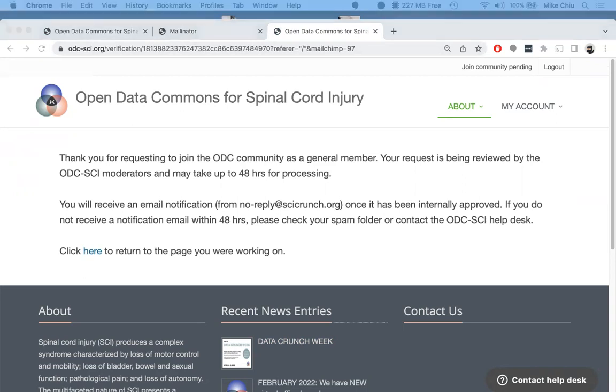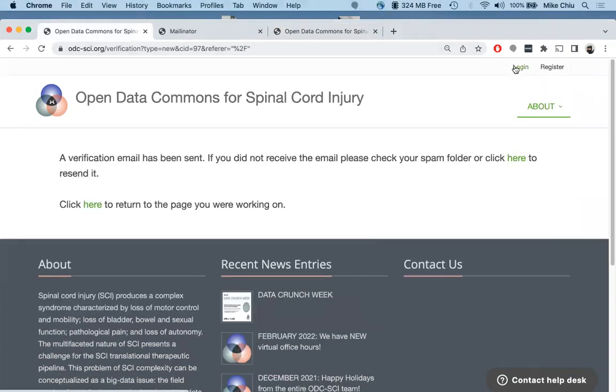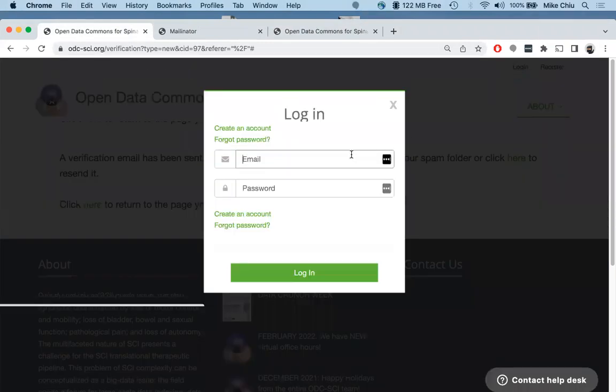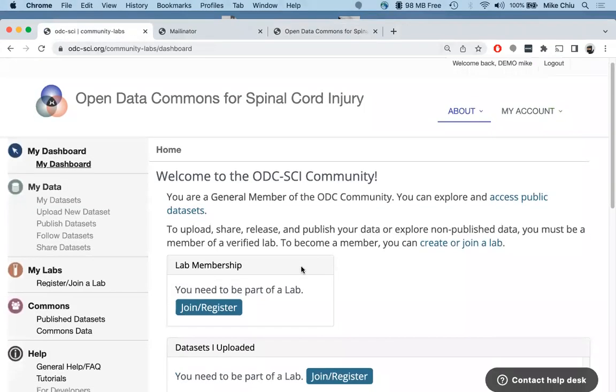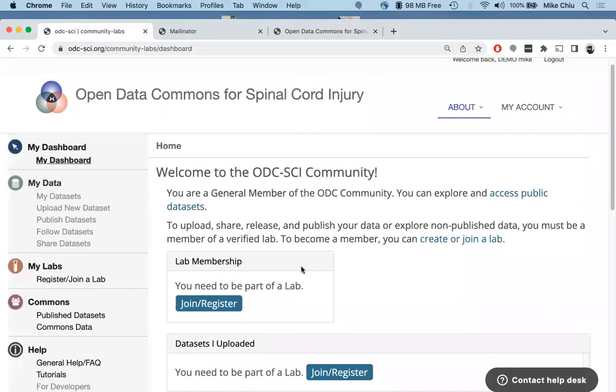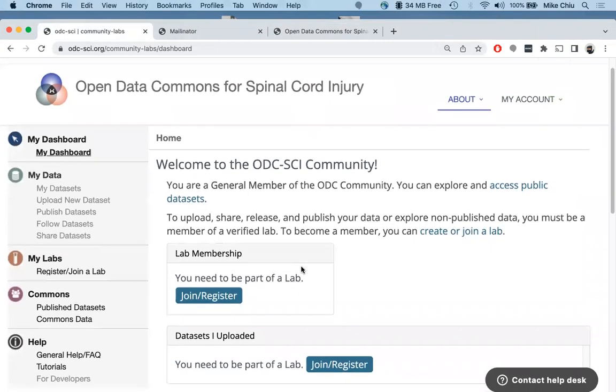So let me go ahead and approve this account. And now let's go and log in. And so here we land on our dashboard. And in order to do anything, we actually need to be part of a lab. And so you can either join or register a lab.